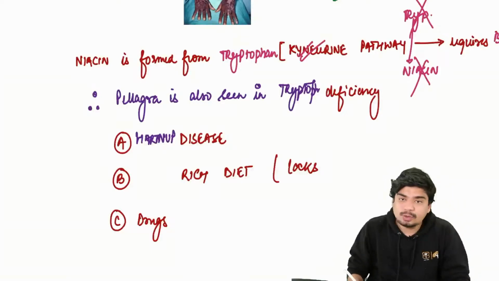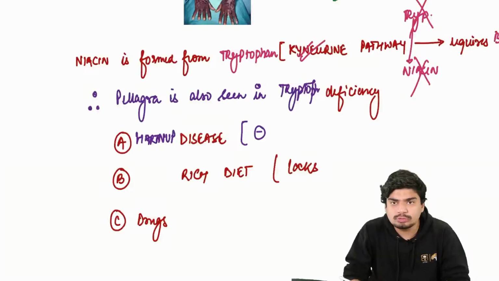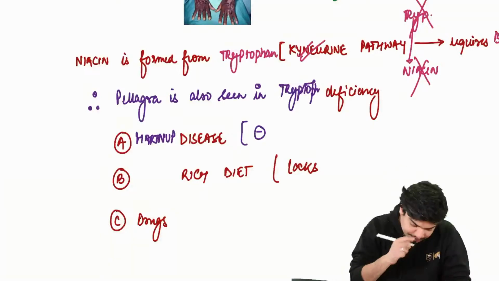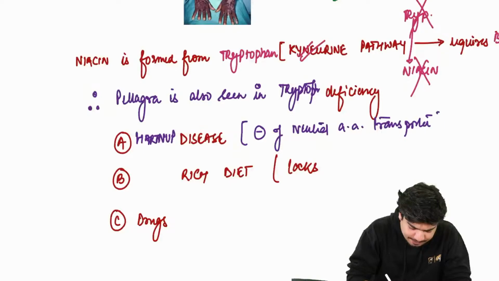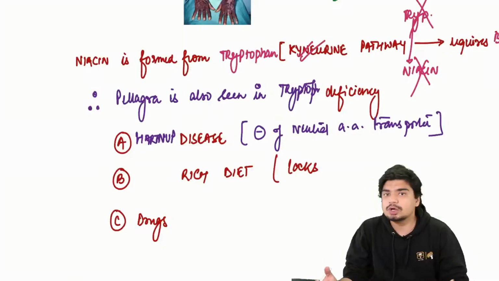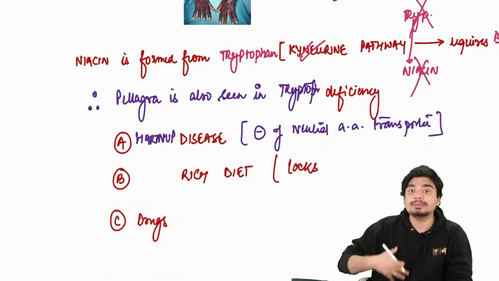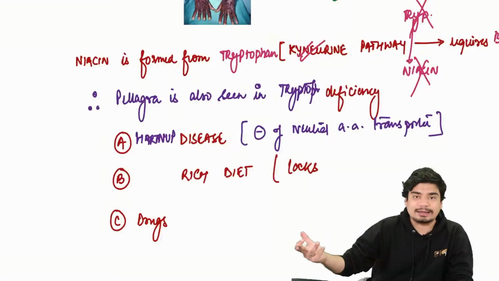In Hartnup disease, what is happening? It's an autosomal recessive, genetic disorder where there is an absence of neutral amino acid transporter. If this neutral amino acid transporter is not there, what will happen? You will not absorb tryptophan. You don't absorb tryptophan, no niacin, pellagra.